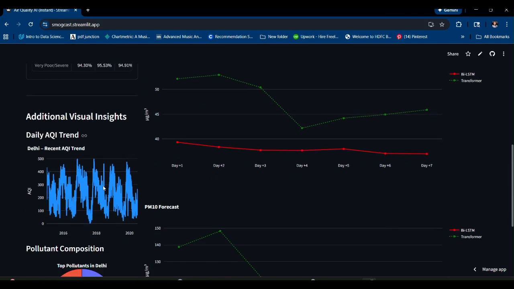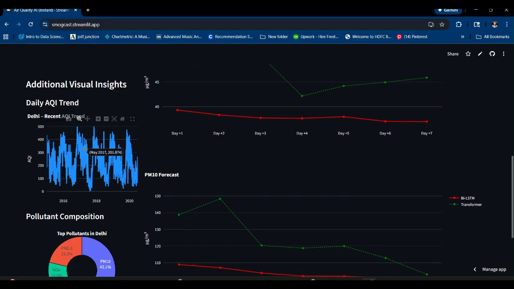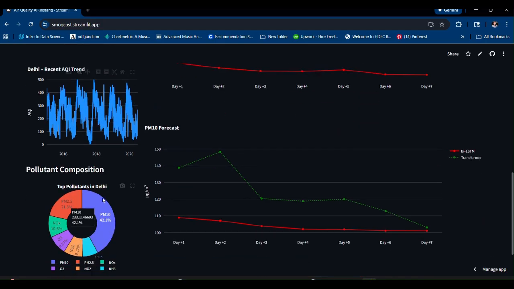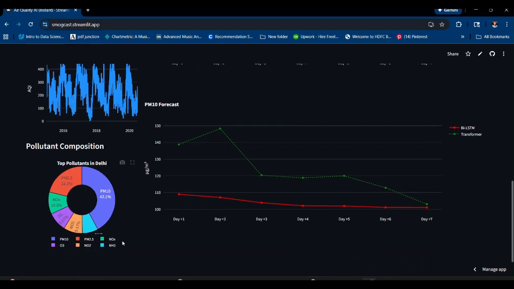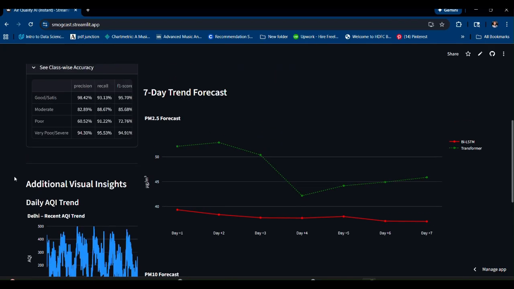We even have additional daily trends of AQI. We can see there is a pattern in here. And then we have the composition of pollutants. We can see PM10 and PM2.5 being the lead here.